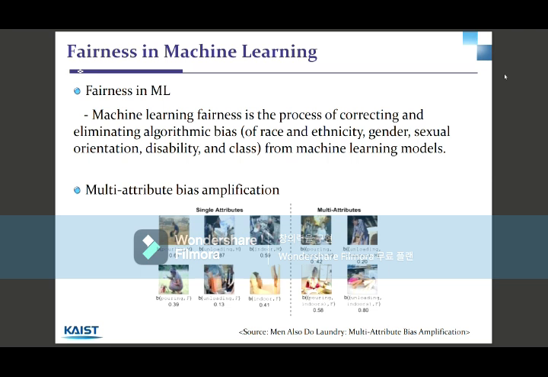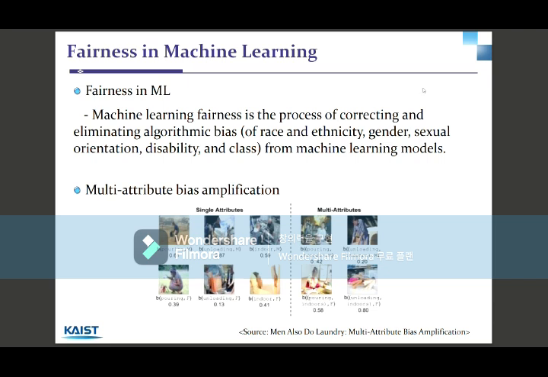Machine learning fairness is the process of correcting and eliminating algorithmic bias, which regards race, ethnicity, gender, sexual orientation, disability, and class. By using machine learning fairness, we can go further and achieve AI ethics, which is very important in current research.